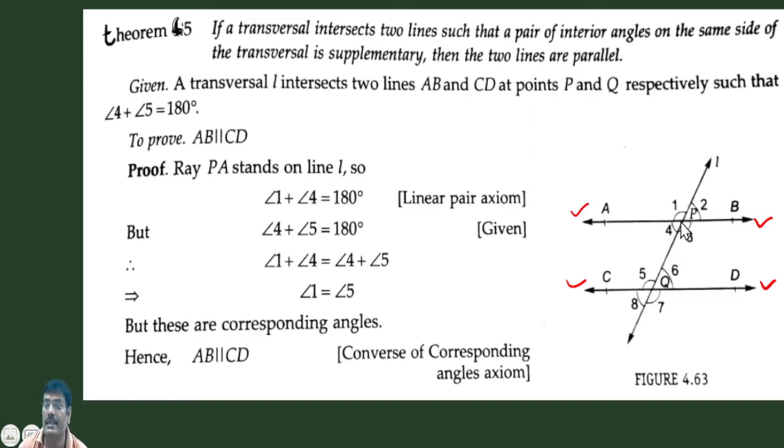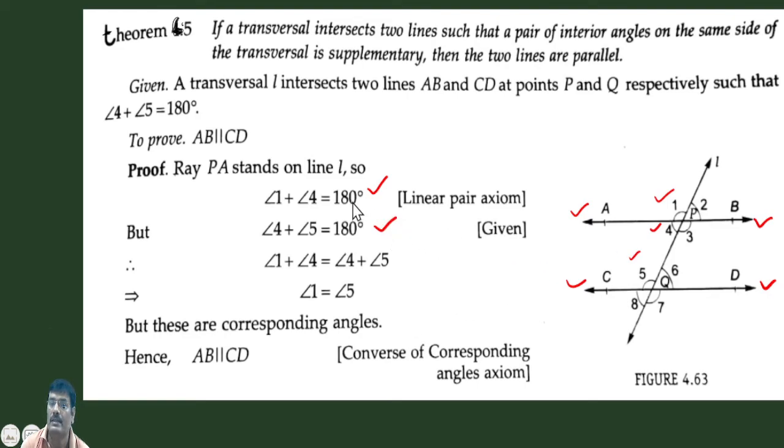Here we see that ray PA stands on line L. So angle 1 plus angle 4 is equal to 180 degrees. This is the linear pair axiom. But according to the question, it is given that the sum of the angles on the same side of the transversal, 4 plus 5, is equal to 180 degrees.